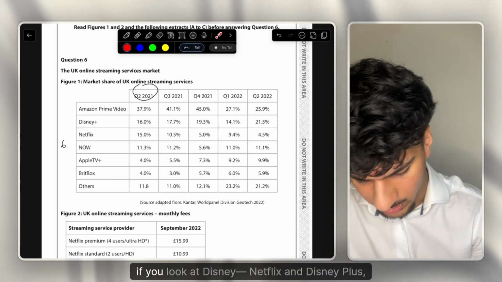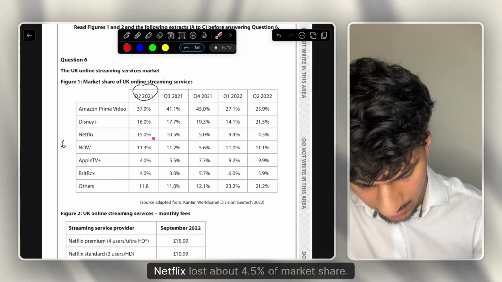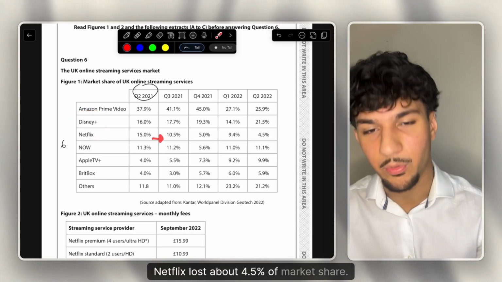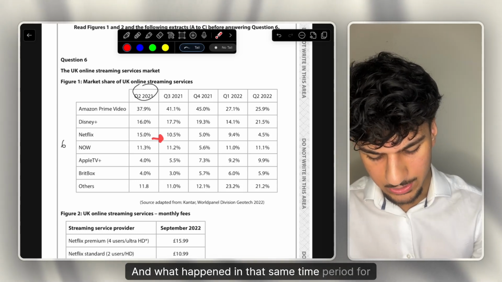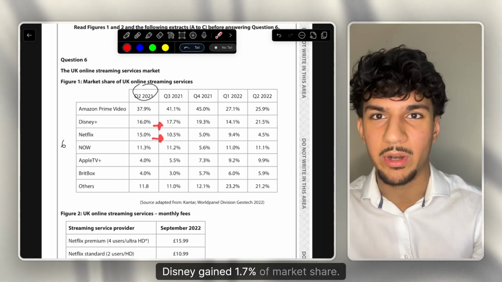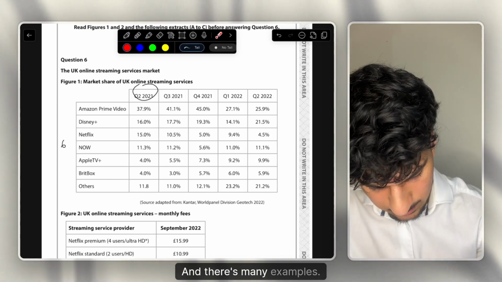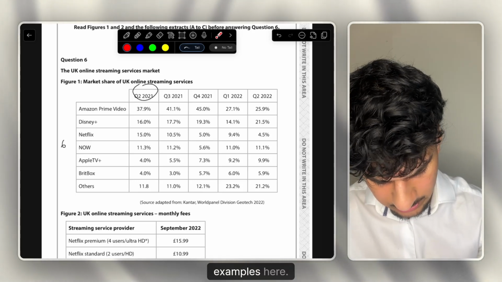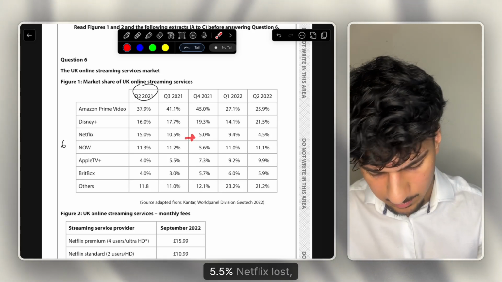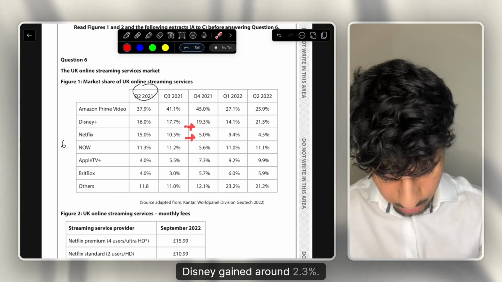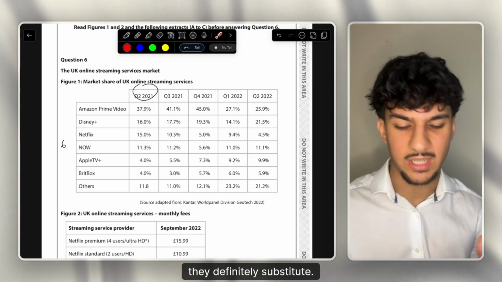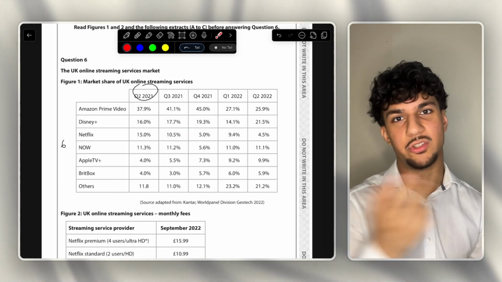So even straight away, if we look at Netflix and Disney Plus, Netflix lost about 4.5% of market share, and what happened in that same time period for Disney? Disney gained 1.7% of market share. And there's many examples. I'm sure there's better examples here. So 5.5% Netflix lost, Disney gained around 2.3%. So yeah, they're definitely substitutes. As I said, when one loses, the other one gains.